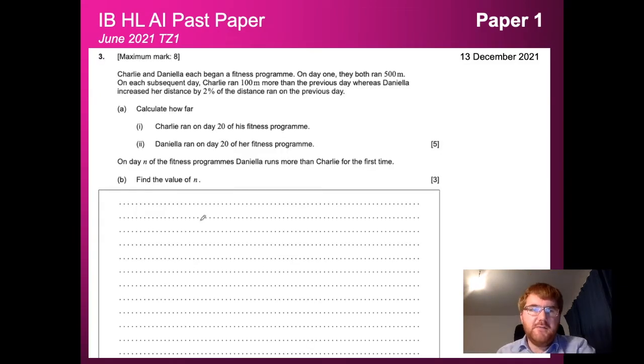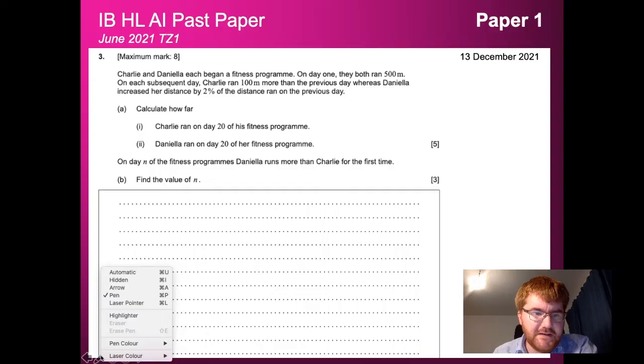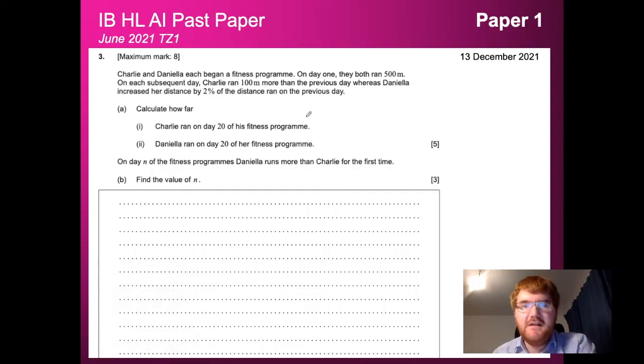Okay, question 3. So we have Charlie and Daniela, and they each begin a fitness program. Good for them. On day 1, they both ran 500 meters.